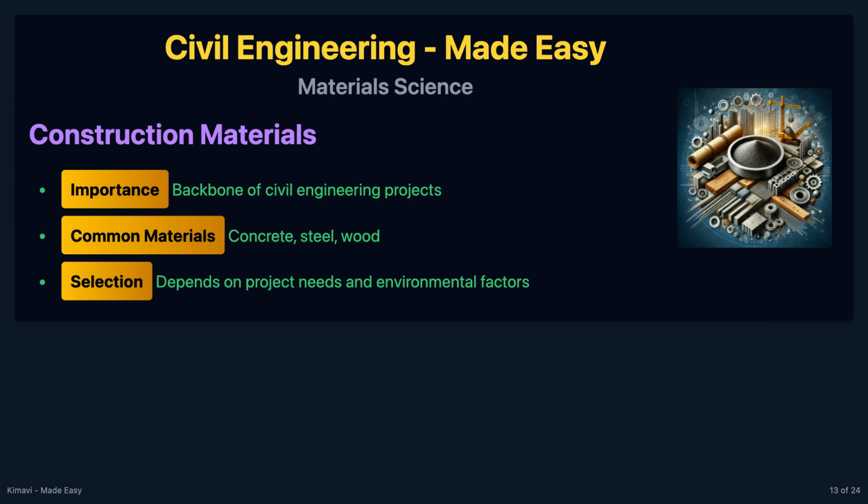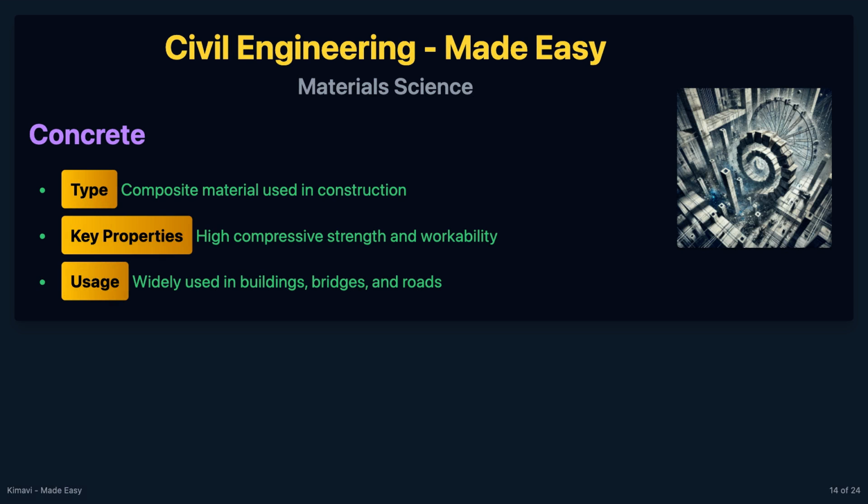Construction materials are the backbone of any civil engineering project. Some of the most commonly used materials include concrete, steel, and wood. Concrete is a composite material composed of coarse aggregate bonded together with a fluid cement that hardens over time. The key properties of concrete include compressive strength and workability.